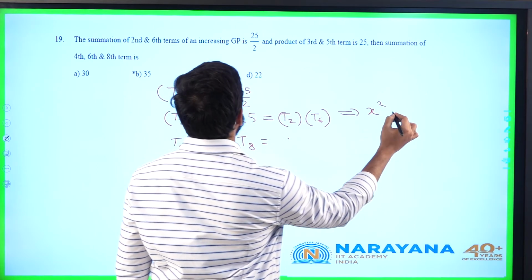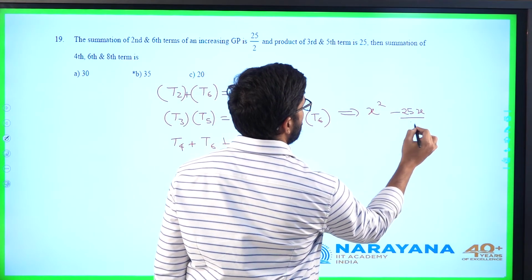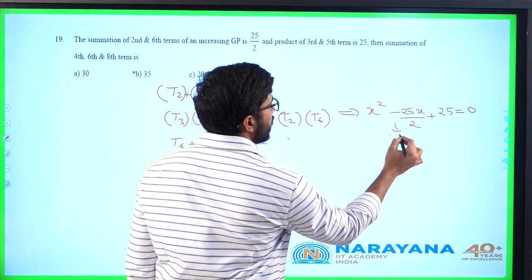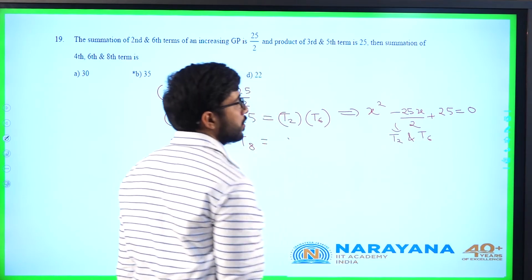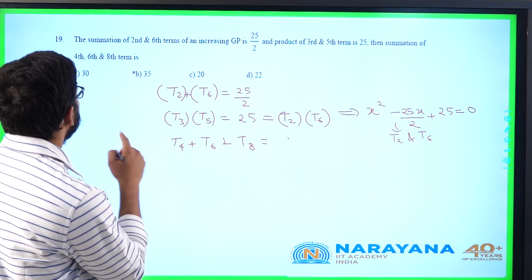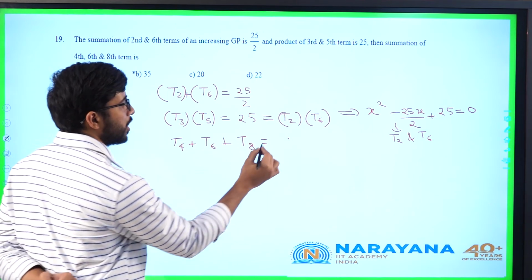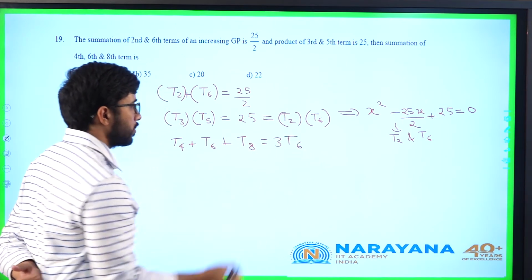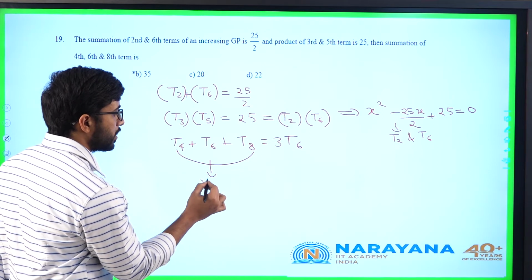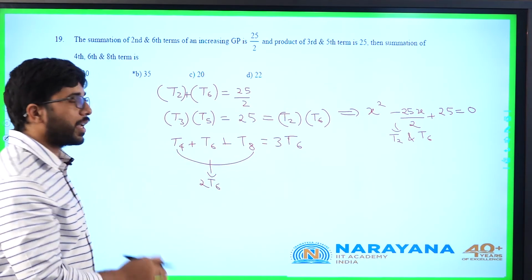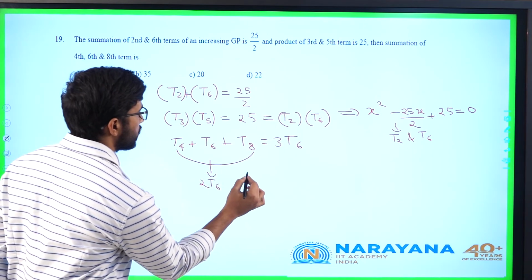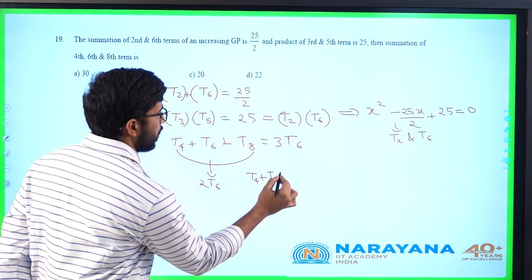X square minus 25x by 2 plus 25 is equal to 0. The roots for this one are T2 and T6. So what will the roots be? He is asking 4th, 6th and 8th term, T4, T6 and this will be nothing but 3 times of T6. T4 plus T8 will be 2 T6, because T4, T6, T8 again will be in GP. Sorry, this is not arithmetic progression. T4 plus T6 plus T8 value I have to find out.